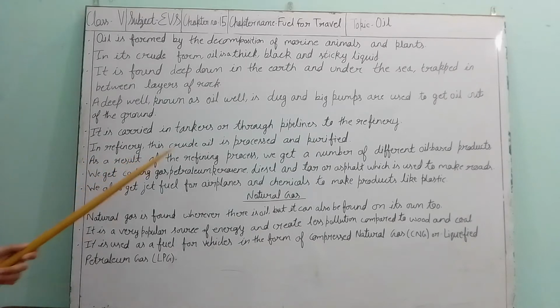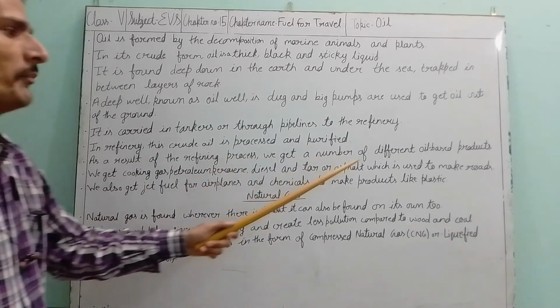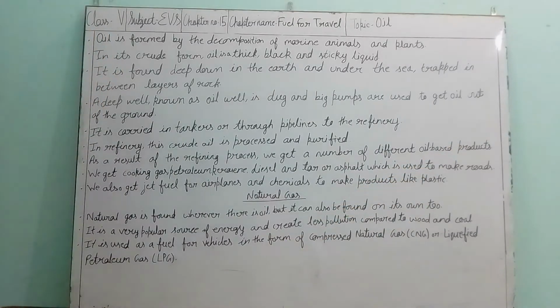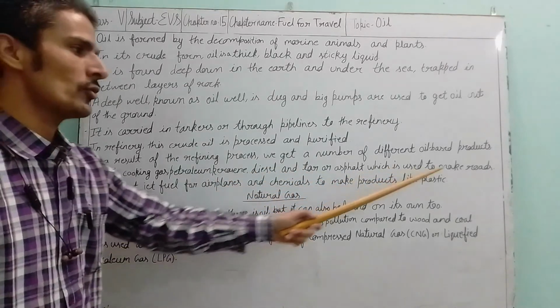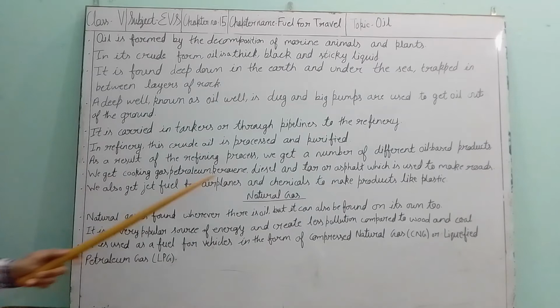As a result of the refining process, we get a number of different oil-based products. You know that in our life we use different types of oils as fuel, so definitely we get them after the refining of the oil. We get cooking gas, petroleum, kerosene, diesel and tar or asphalt, which is used to make roads.